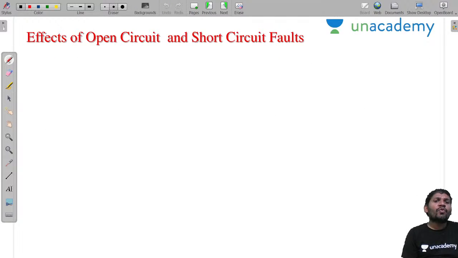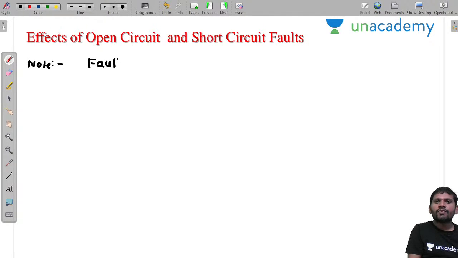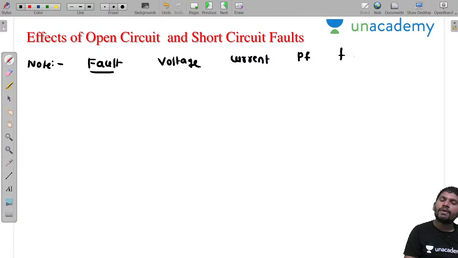What are the effects of open circuits and short circuits on a fault? That you concentrate on. If you consider open circuit and short circuit, what are the effects? This also you write as notes. If you take the fault, what is the voltage under fault condition? What is the current under fault condition? What is the power factor? What is the frequency? If it is a short circuit fault.